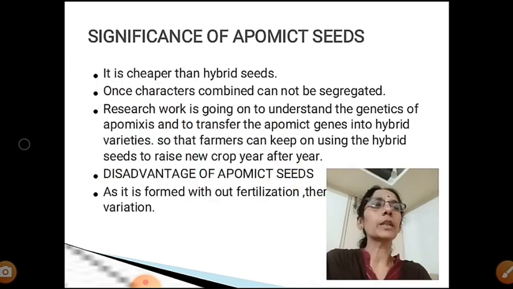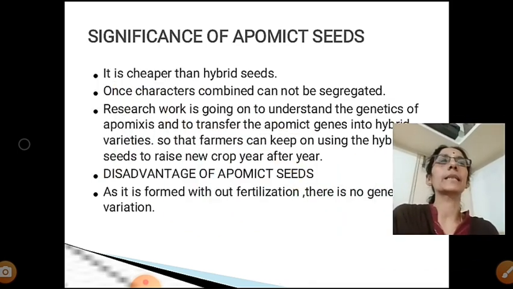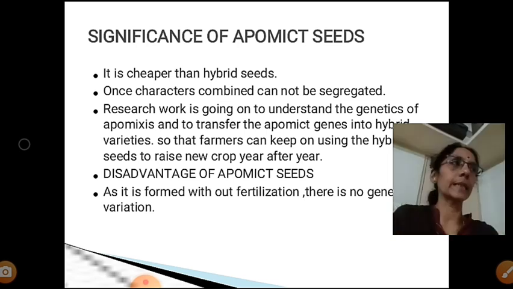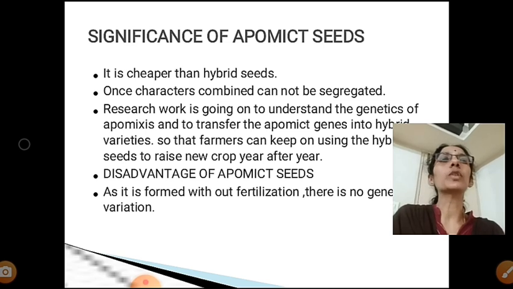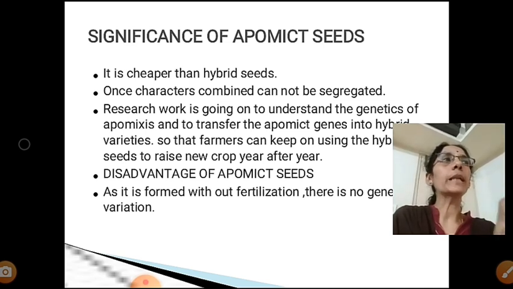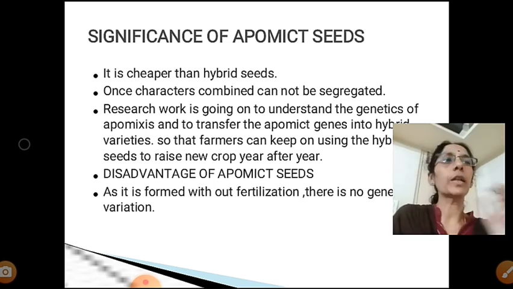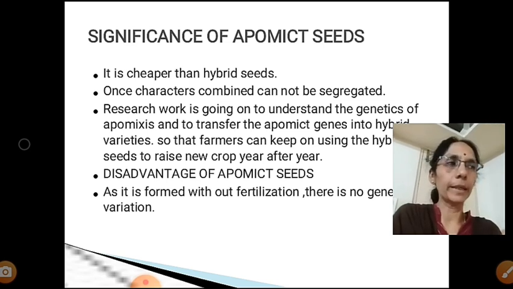Now what are the uses of these apomixed seeds? One advantage is that they are cheaper than hybrid seeds. Day before yesterday you studied artificial hybridization. When you compare to hybrid seeds, apomixed seeds are much cheaper. The second advantage: when you combine the desirable characters present in two different plants into a single one, the process is called hybridization and the product is called a hybrid.